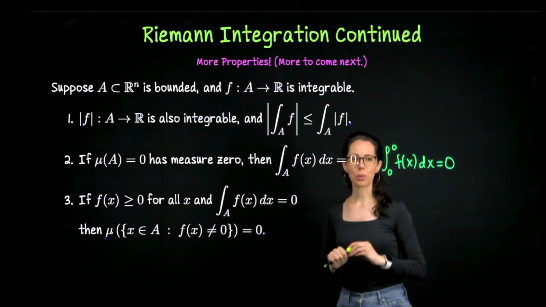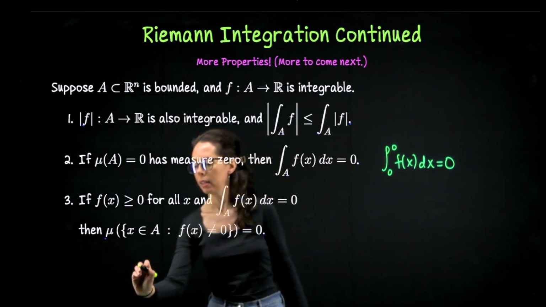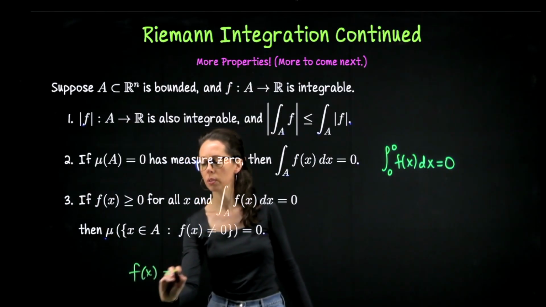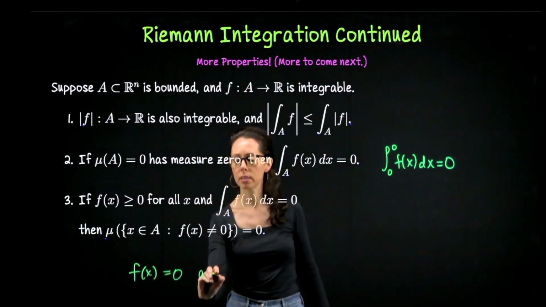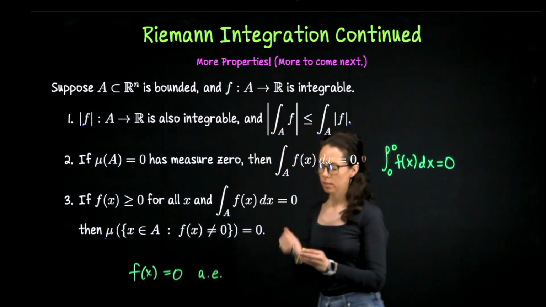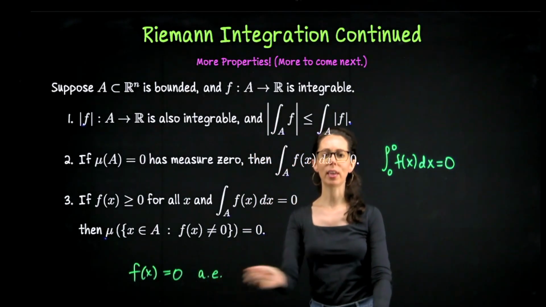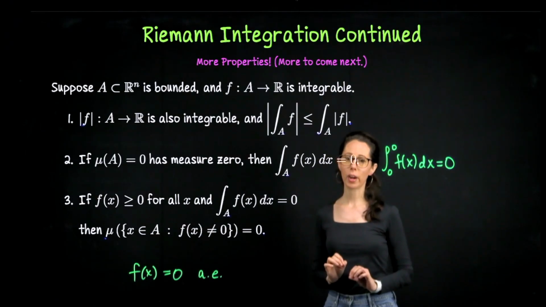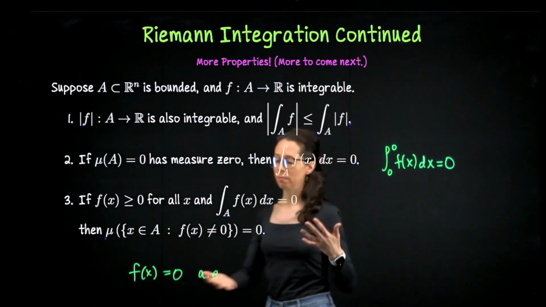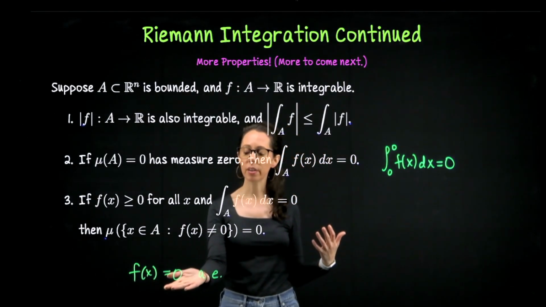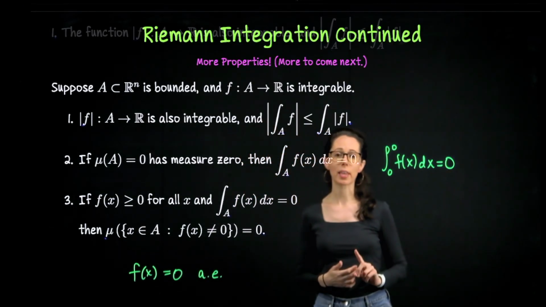There's an expression that we can use here. We can say f of x equals 0 almost everywhere. AE, abbreviated like this, means almost everywhere in math. And what you can think of this as, in this context, f is 0 except on a measure 0 set.